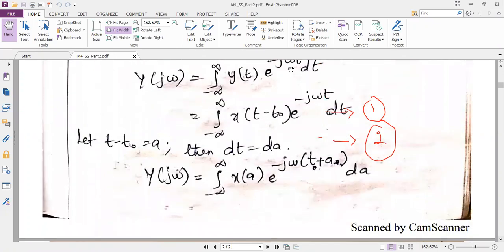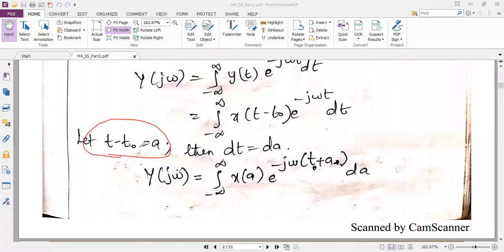So what I'm doing is, the bracket term t minus t naught, I am assuming it to be a new single variable. So I am assuming it to the new variable a. See, these variables are yours, you can use a, b, c, d, e, f, g, h, any variable. So I am just differentiating this with respect to t itself.